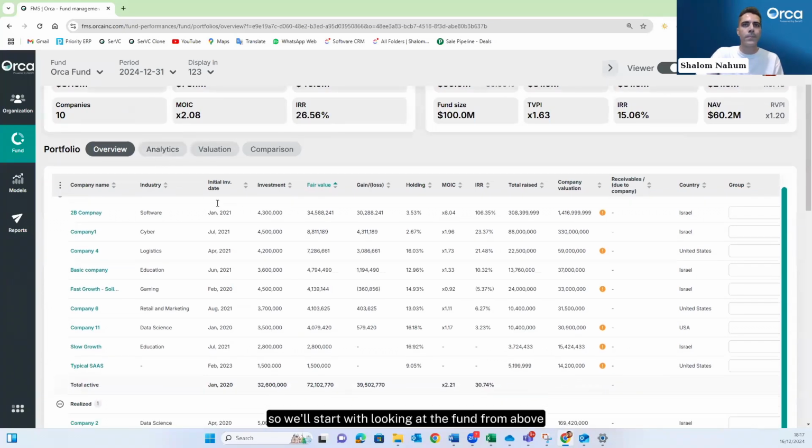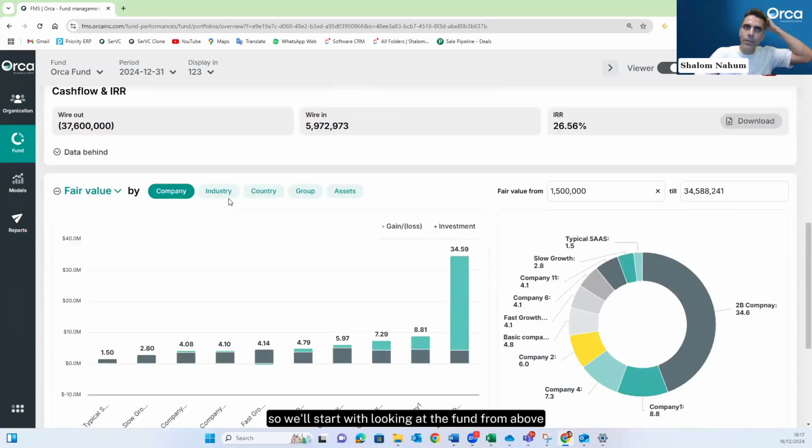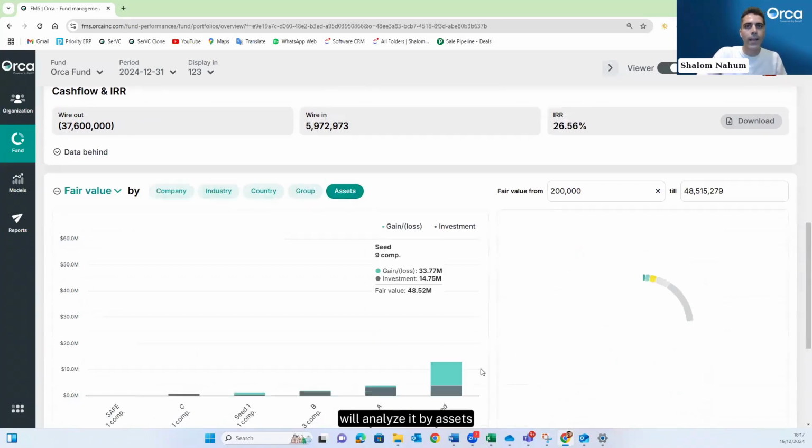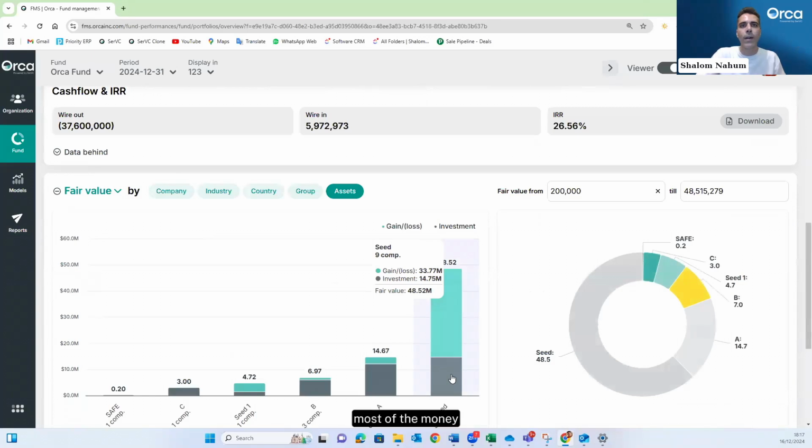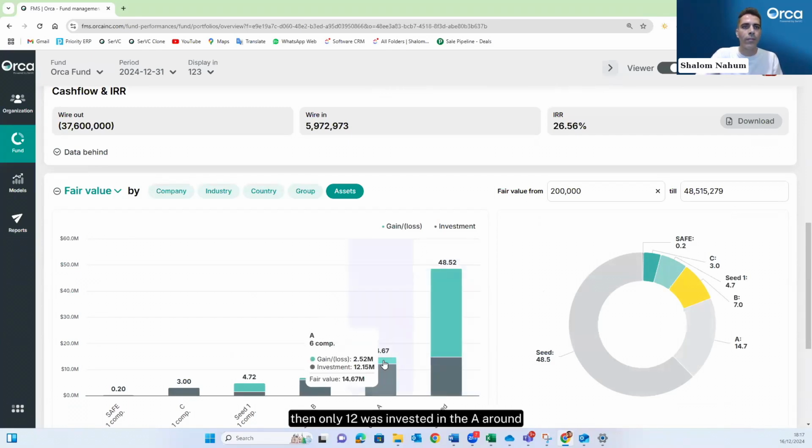So we'll start with looking at the fund from above. We'll analyze it by assets. So we're seeing that it's a seed, pure seed fund. Most of the money, almost $15 million, was invested in seed companies, at almost $50 million valuation. Then only 12 was invested in the A round. So almost the same amount, but we still don't see the growth yet because the valuation is not there yet. And $6 million in B rounds.